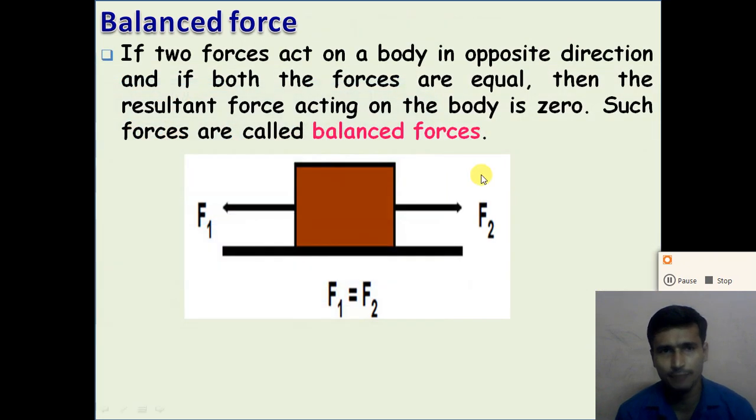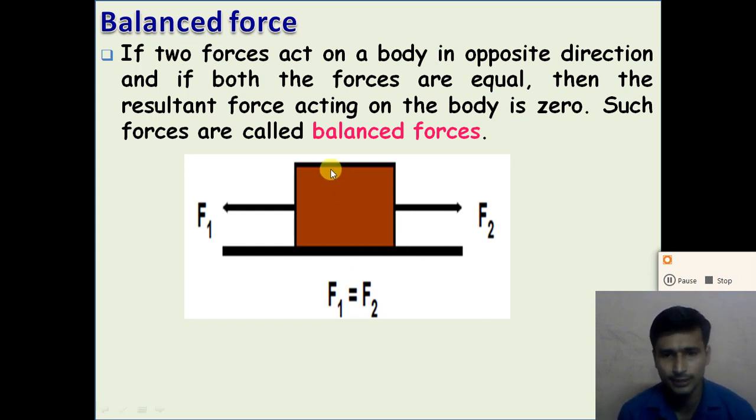So understand what we mean by balanced force. If two forces are equal in value and applied in opposite directions, the resultant force acting on the body is zero, and such forces are known as balanced forces, right?